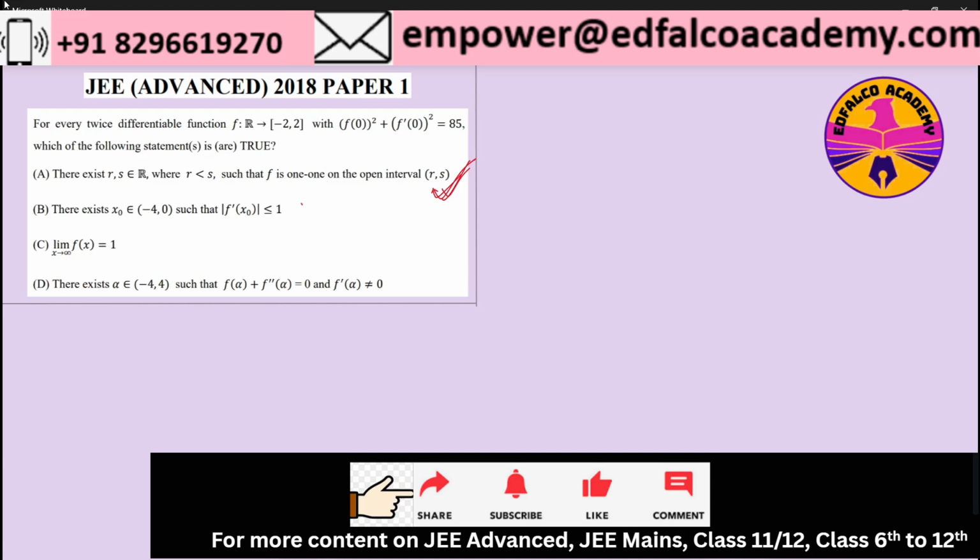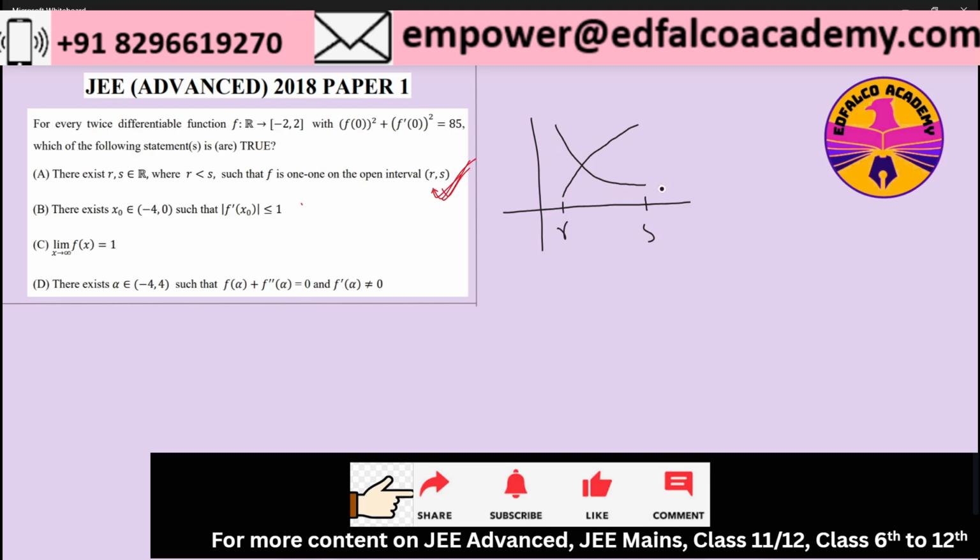Why I say that is because suppose f of x is not a constant function, then if I want to draw the graph of a generic function f of x lying between minus 2 and 2, and I pick x equal to r somewhere and x equal to s somewhere, the function has to be either increasing or decreasing, right? Because f dash x is also continuous, so the function has to be either increasing or decreasing in the interval r comma s.